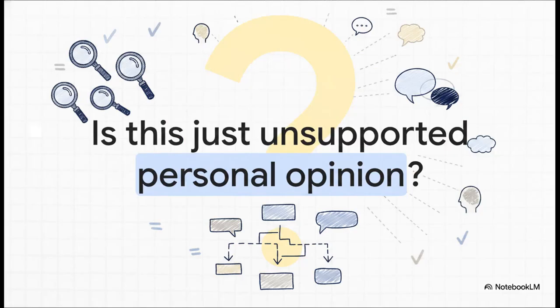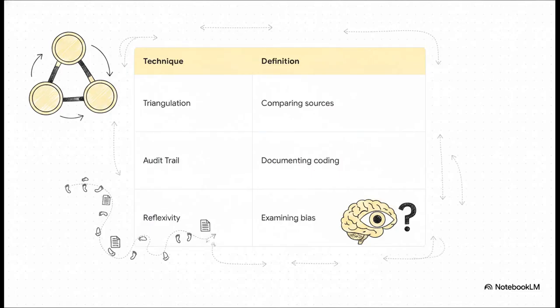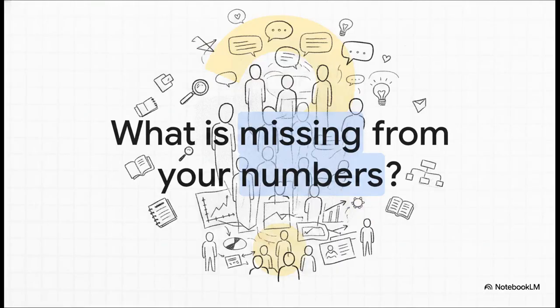Since researchers interpret this, you might wonder, is this just their subjective personal opinion? No, absolutely not. They maintain rigor through triangulation, strict audit trails, and constantly checking for personal bias to ensure total transparency. Qualitative analysis brings vital human context to the surface. So, what human stories are your numbers hiding?